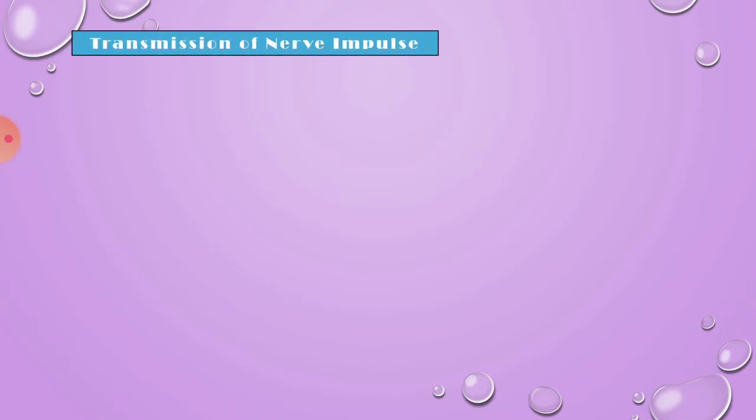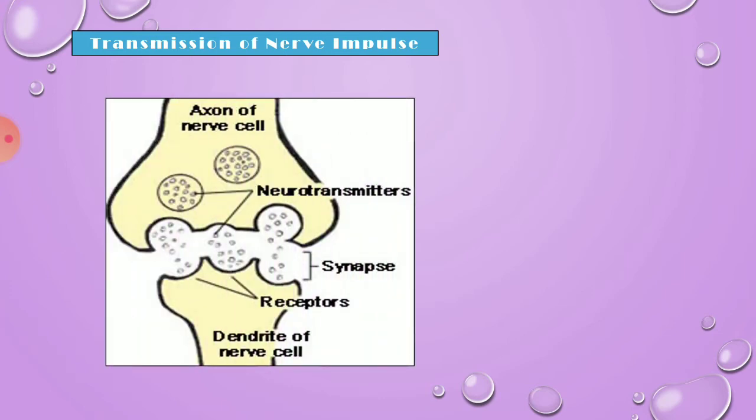Transmission of nerve impulse. All the information from the environment is detected by the receptors located in our sense organs. The information from the receptor is transmitted as an electrical impulse received by the dendrite tip of the neuron. The neuron transmits the electrical impulse to the cell body, then it is sent to the axon, whose terminal end reaches the other dendrites.